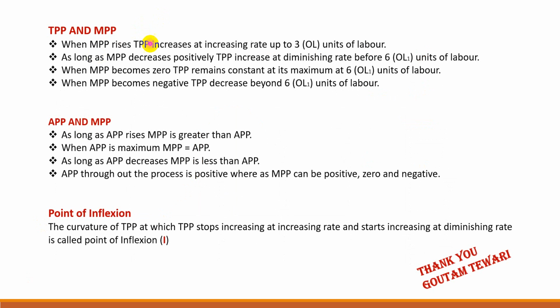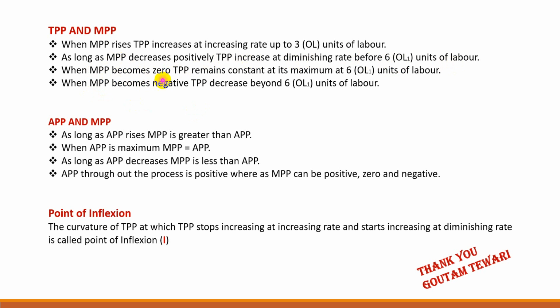So this relationship we have explained here. When MPP rises, TPP increases at increasing rate up to 3 units of employment of labor, or OL in the diagram. As long as MPP decreases positively, TPP increases at diminishing rate, before 6 units, that means before OL1 units of labor.